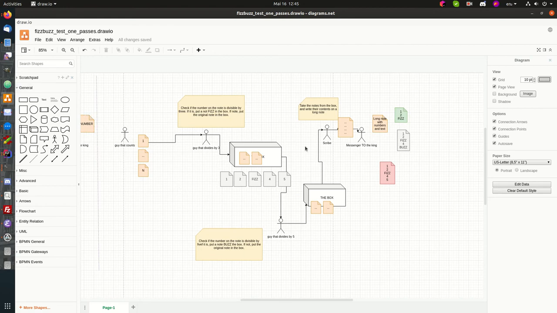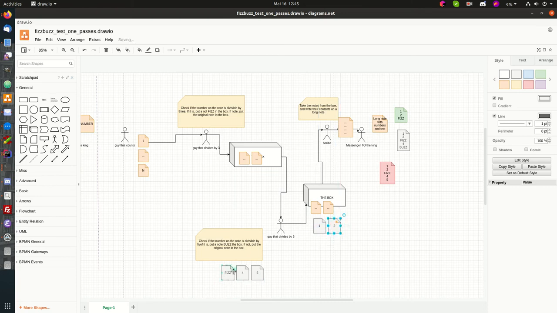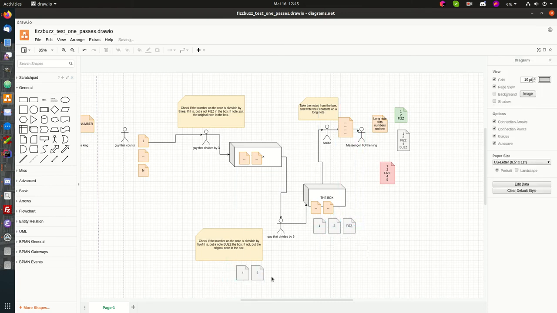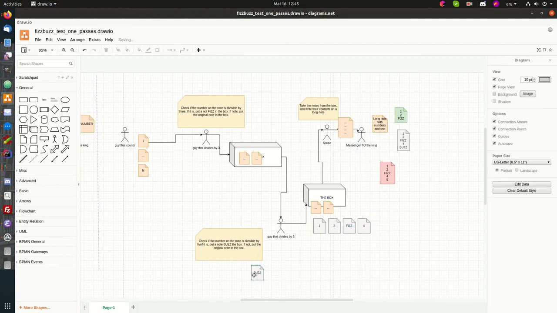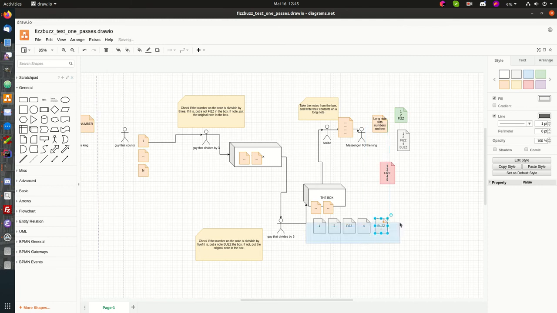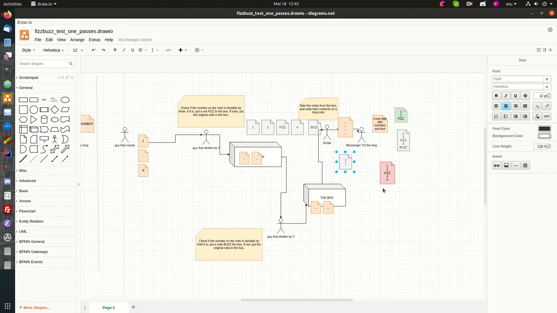So instead of going through the entire test again, let's go from where it fails. So this is what the first guy has done, comes to the second guy. Okay, so 1, not divisible by 5, 2, nope, fizz, well, it's not even a number, 4, nope, 5, yes, we replace that by buzz, and then we pass it on. So now all of these nodes are in the box, and the box goes to the Skype guy, and the Skype guy, he starts writing. So what's in the box? There's a 1, there's a 2, there's a fizz, there's a 4, and then there's a buzz.